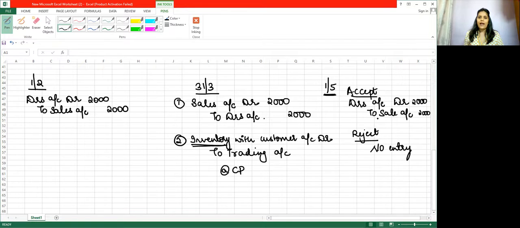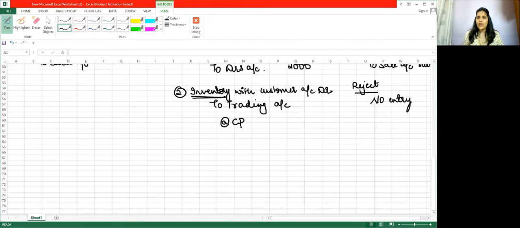Now, coming back to your cost price. How to calculate cost price? They have given you in the question the selling price and they will give you a profit percentage. So you know the formula, cost price plus profit will give you selling price. Okay. So now you have to understand. Now here you will have to go in reverse. Cost price minus profit will give you selling price.